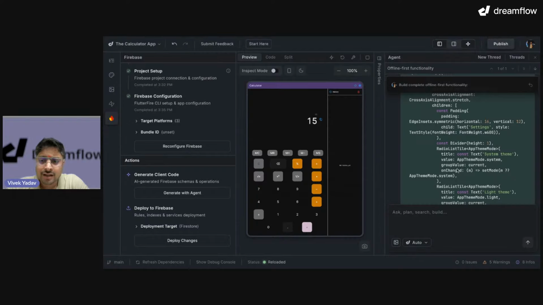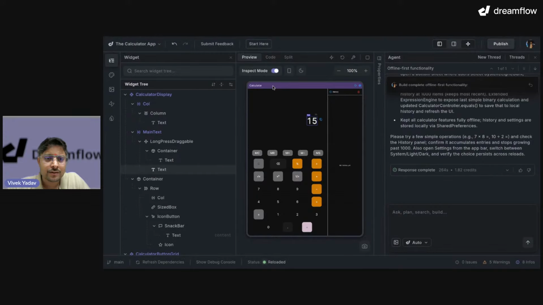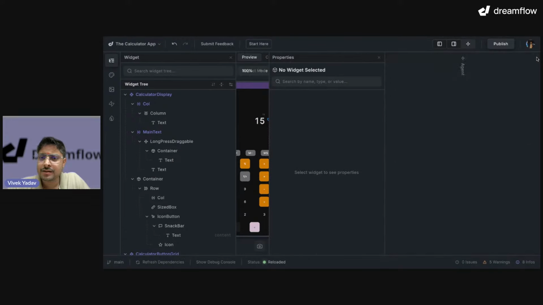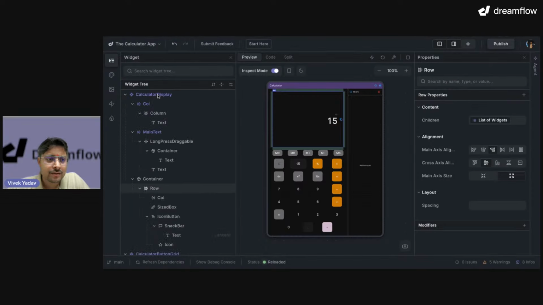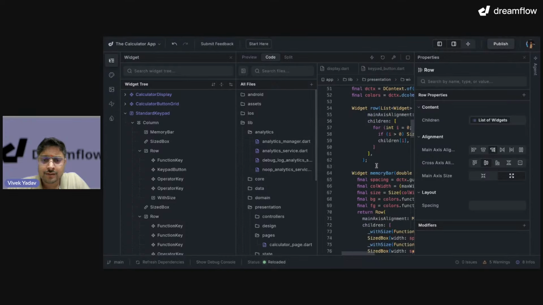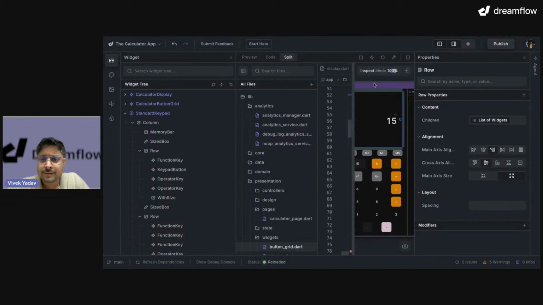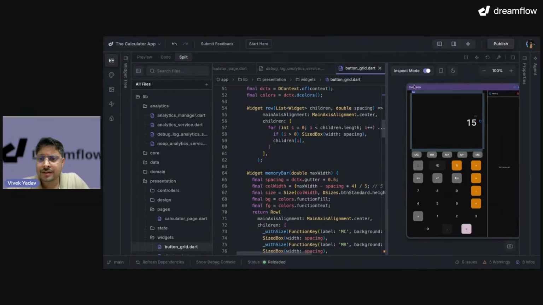Let me do one thing. I will ask the agent to remove this app bar, but then where should I have these features? Hmm, I don't know. Let's do one thing. Inspect code. Click on this button. Calculator. Calculator display. I should have code for the app bar somewhere. I don't want the app bar. Or let's just tell the agent to fix it. For that, close it.